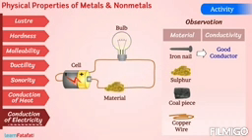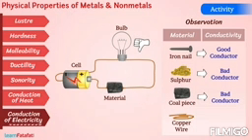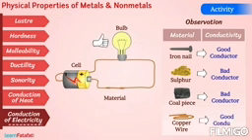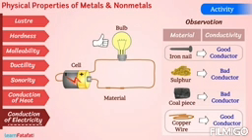Sulfur is a bad conductor. Coal piece is a bad conductor. Copper wire is a good conductor. From this activity, you can verify that metals are good conductors of electricity, but non-metals are bad conductors of electricity.